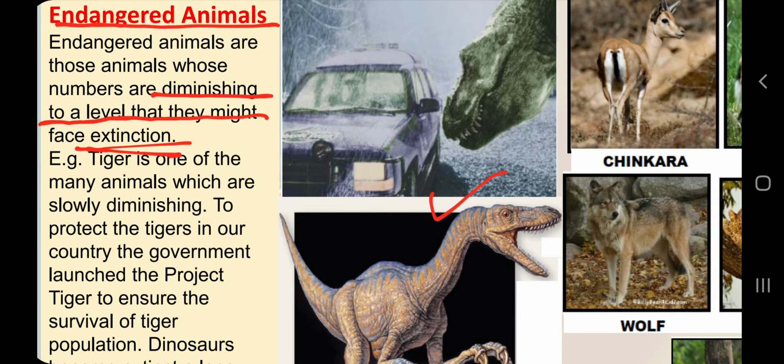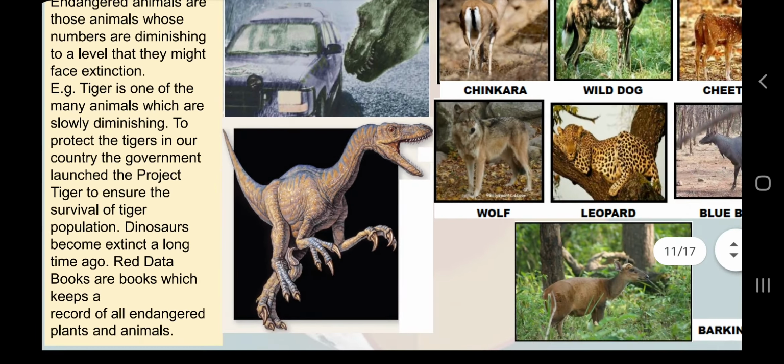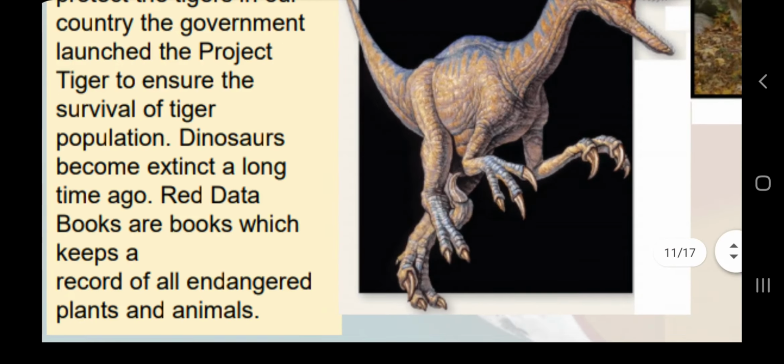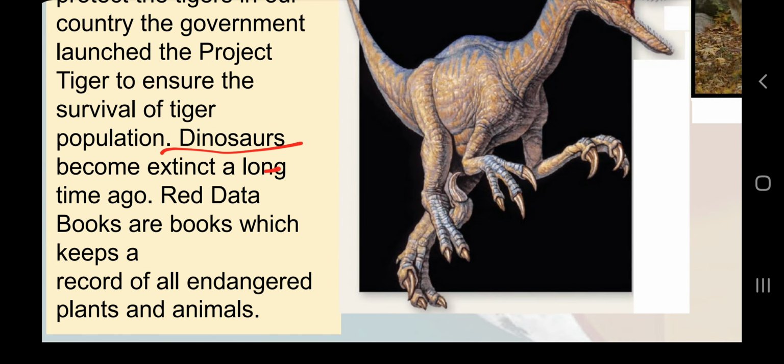For example, the tiger is one of the many animals which are slowly diminishing. That is why we need Project Tiger in wildlife sanctuaries and national parks. To protect our tigers, our country's government launched Project Tiger. Now you can understand easily. And the dinosaur became extinct a long time ago. I have mentioned it already to make you understand extinction.